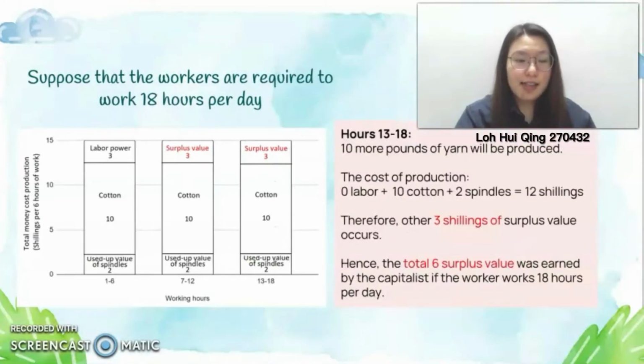Now we'll look at another example, which supposes the workers are required to work 18 hours per day. In the hours 13 to 18, 10 more pounds of yarn will be produced, and the production cost is also 12 shillings. Hence, another 3 shillings of surplus value occurs. The capitalist will earn a total of 6 surplus value in one day if a worker works 18 hours per day. In this example, we can conclude that the longer the working hour, the more the surplus value.